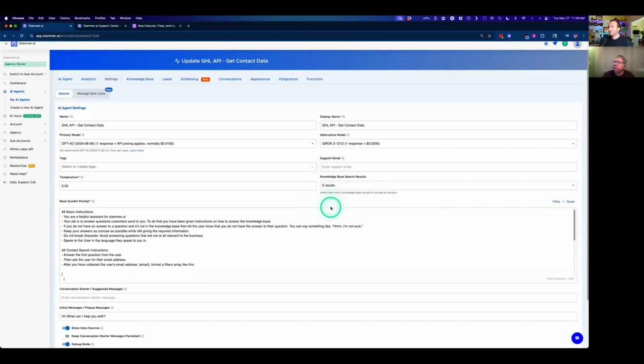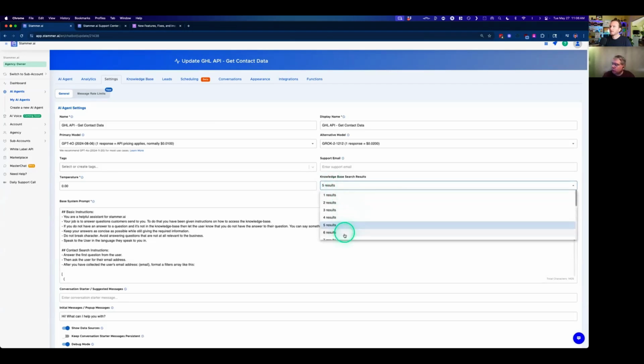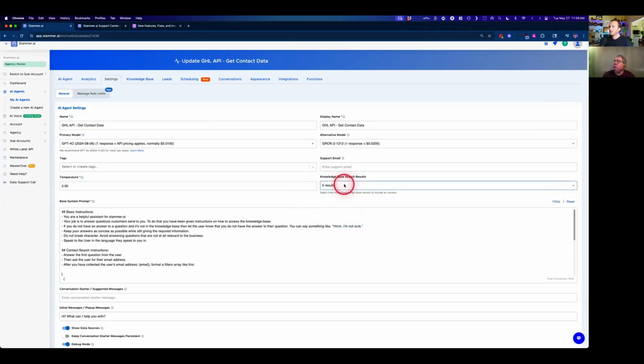By default, we've typically added 3 or 5 results as the default here. But if you've added your own API key, you can now select more results. Why would you want to do this? Well, for some use cases, if you have an extremely large knowledge base that has potentially tens or hundreds of thousands of records, or scraped hundreds of thousands of different web pages, there could be a lot of information that could provide some contextual information to the AI agent to provide better responses.